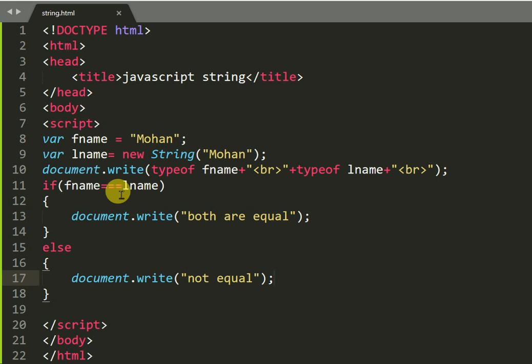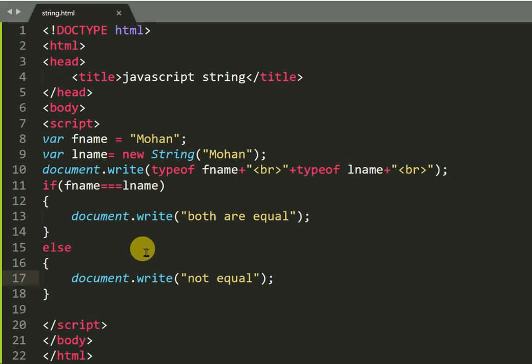Because the triple equal compares the type as well, like the type string and object. So here fName is a string and lName is an object, so it will show the output false.